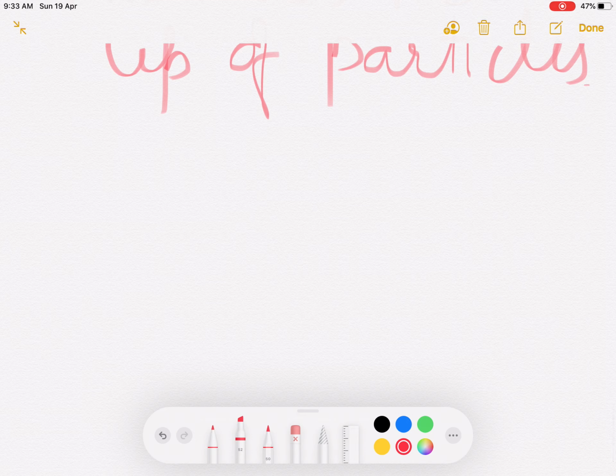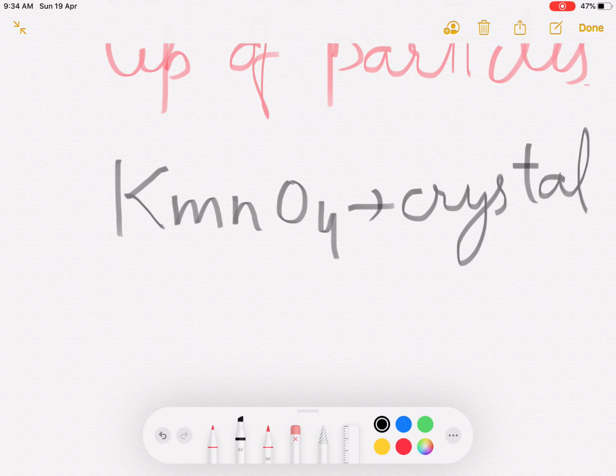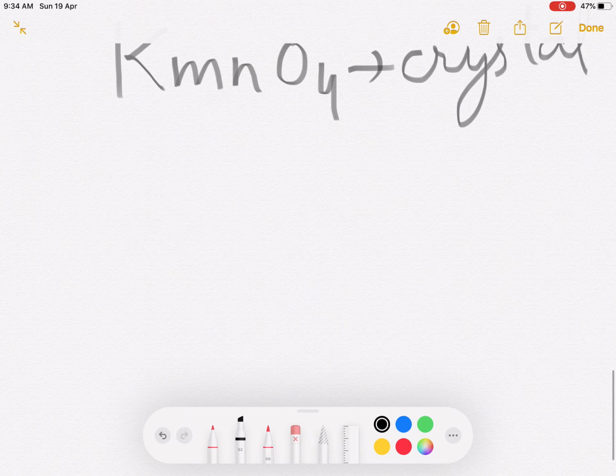Now the next question arises in mind, how small are these particles of matter? So I will show you the next activity, and we will take 2-3 crystals of potassium permanganate. What is potassium permanganate? Potassium permanganate is nothing but just a chemical. Okay, the formula of potassium permanganate is KMnO4. It is present in crystal form. So we will take 2 or 3 crystals of potassium permanganate and dissolve them in a 100 ml beaker.